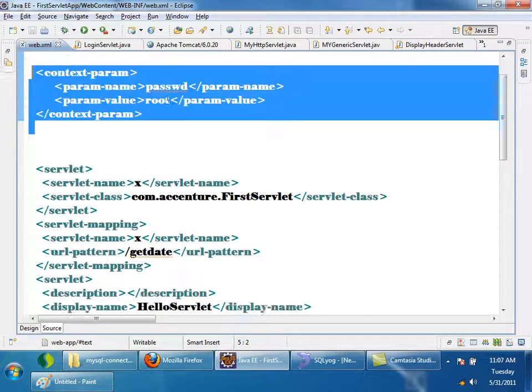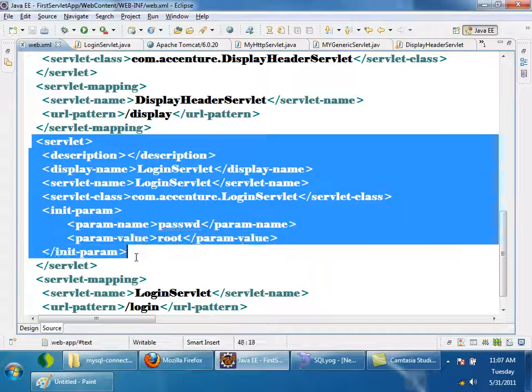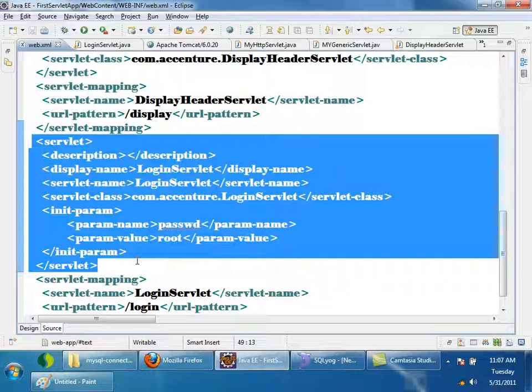But if I configure init param like here, if I have configured init param, I can access it through which object? Servlet config object, right? This can be accessible only inside login servlet. It cannot be accessible outside, right?